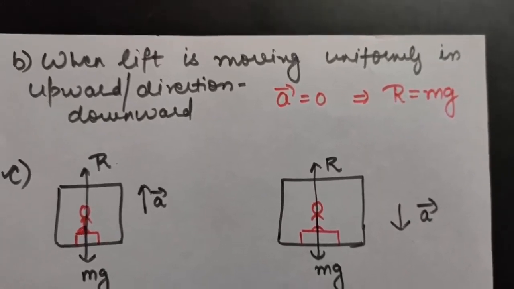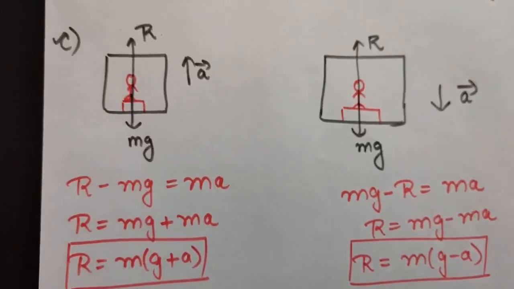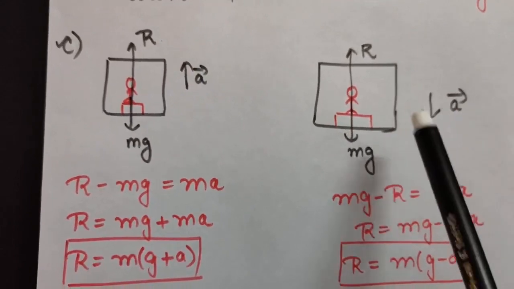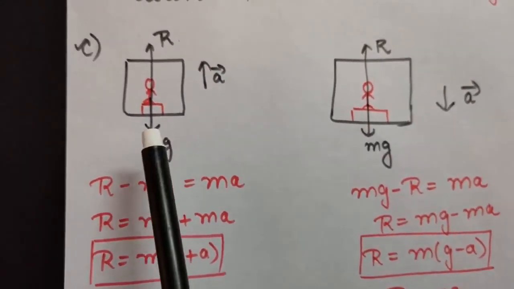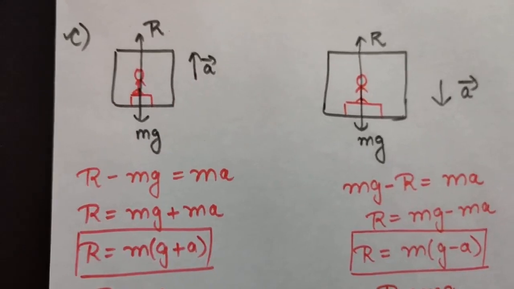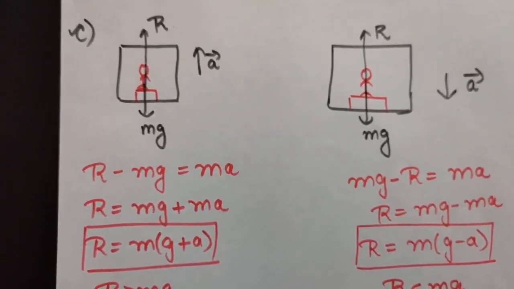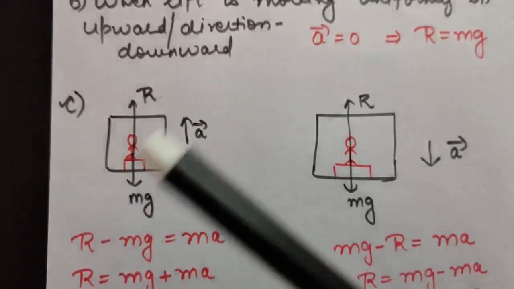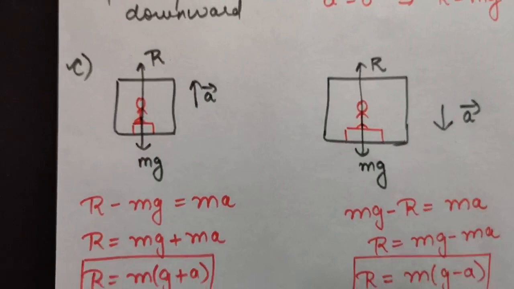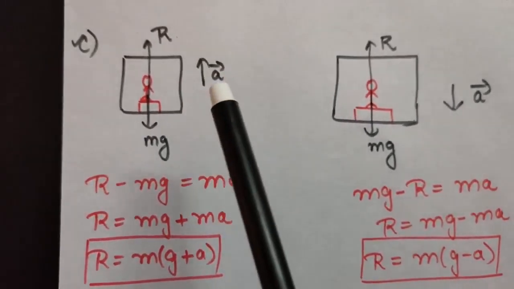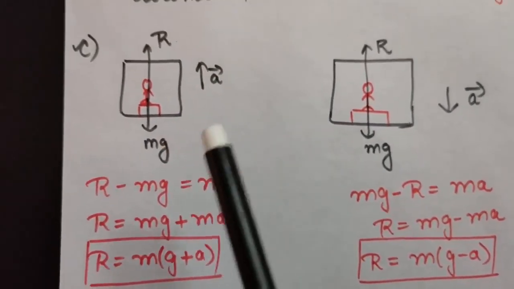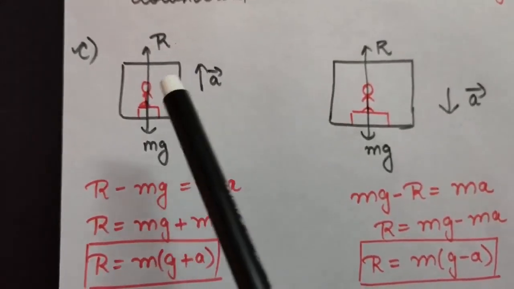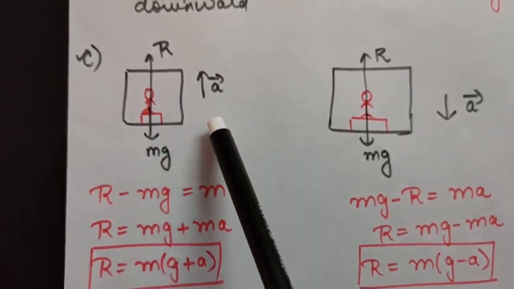Okay, so now let us take another case in which the lift is going upwards with acceleration a, or the lift is going downward with acceleration a. First of all, let us discuss this one. We'll be forming the equations of motion, so you have to remember some rules always. If acceleration is 0, you can directly write F equal to 0 and get the equation. But if acceleration is not equal to 0, then you have to take the direction of motion to be positive always. For example, in this case, the direction of motion is upwards, so upward direction will be taken as positive.